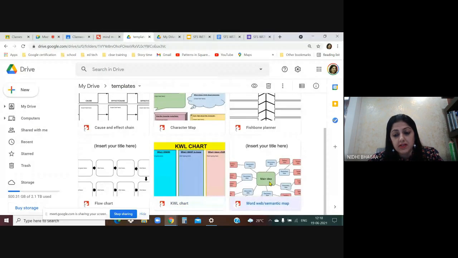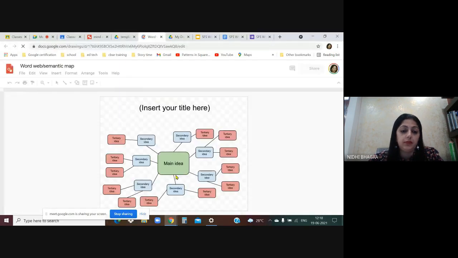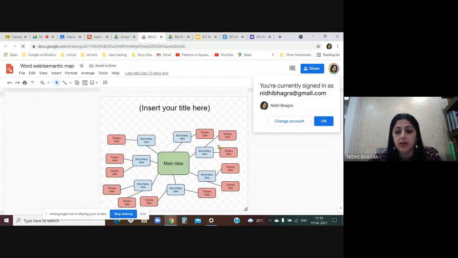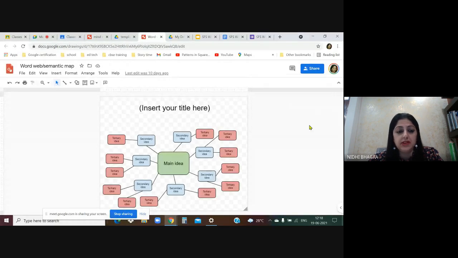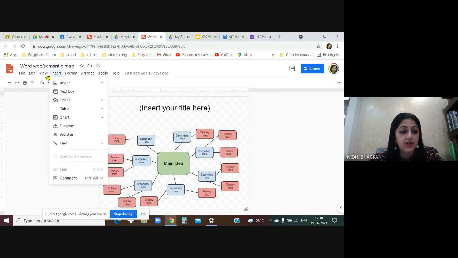Next, this is also one of the templates. This is called a word web semantic map. Main idea, then secondary idea. I'll just zoom it.